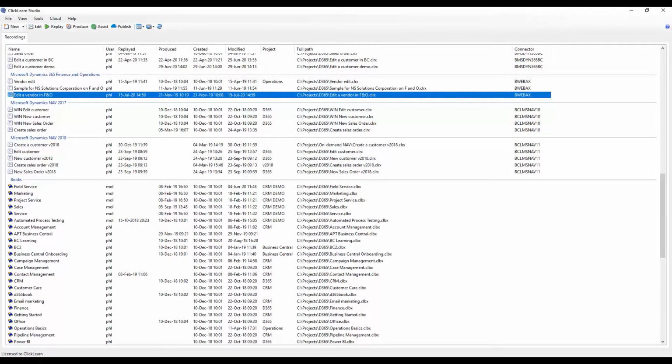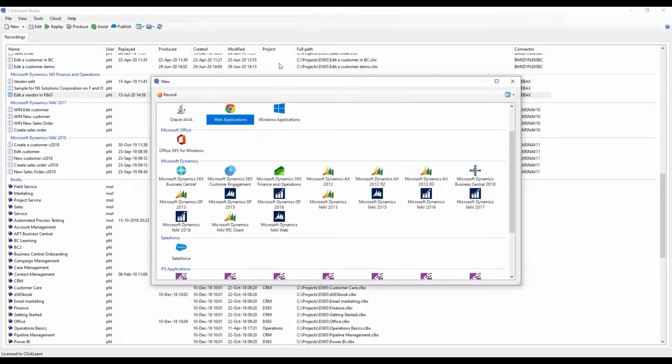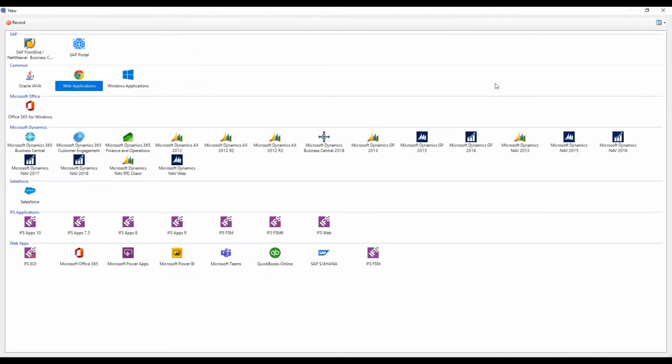There are no server integrations. When we click on new here to go in and do a recording, ClickLearn will now give me a window with multiple icons. Now, each of these icons represents a business-specific connector.